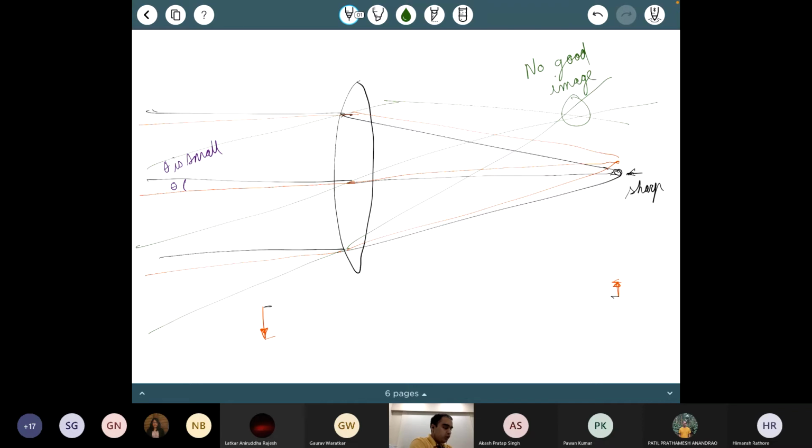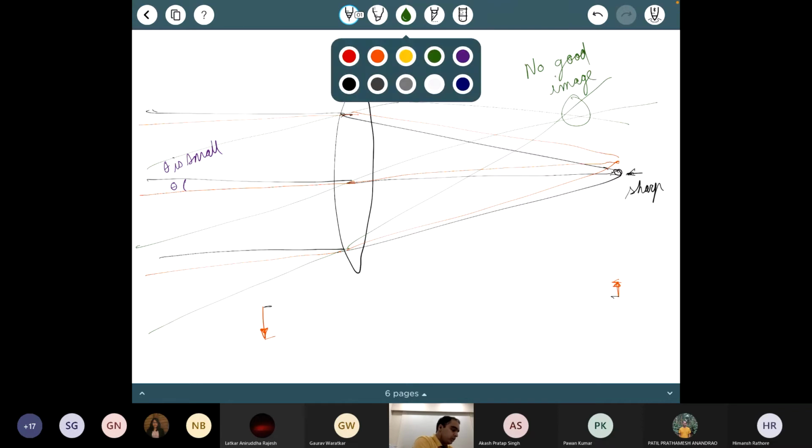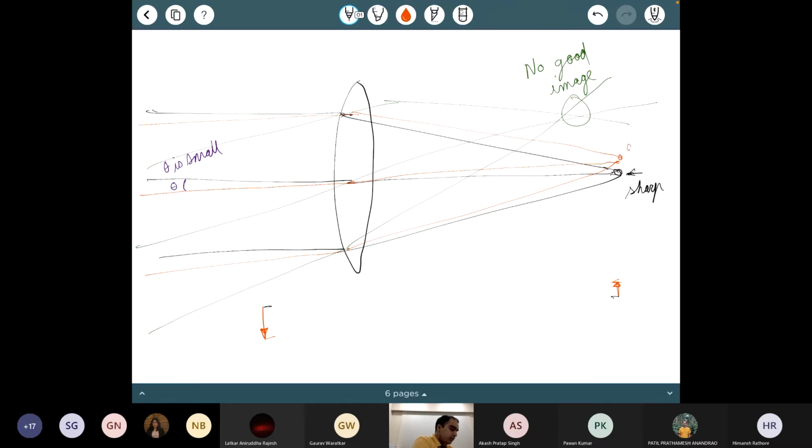But at this point, the orange point in between, I will still have a decent image. It won't be as sharp, but an image will still be formed. Does everyone agree with me up to here? Yeah. So the same thing was happening there with the mirror as well.